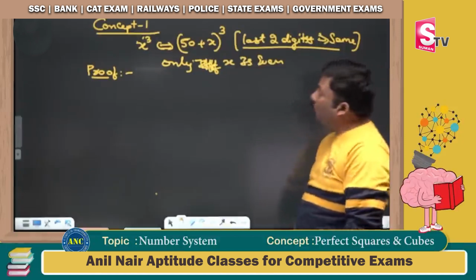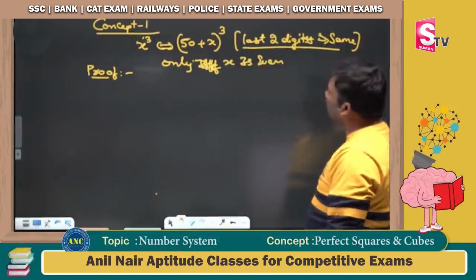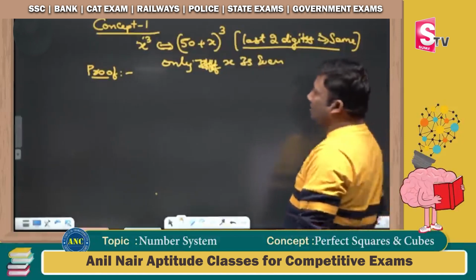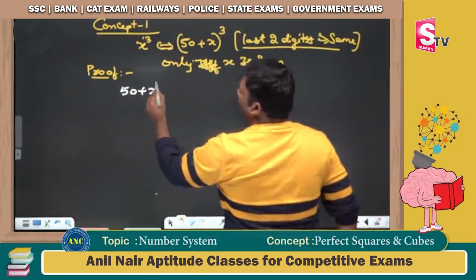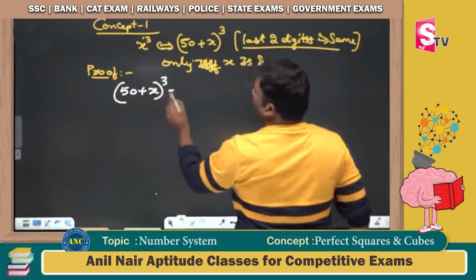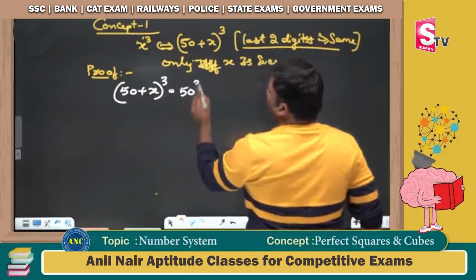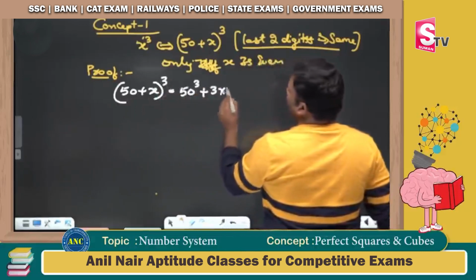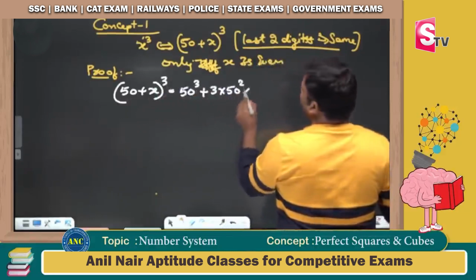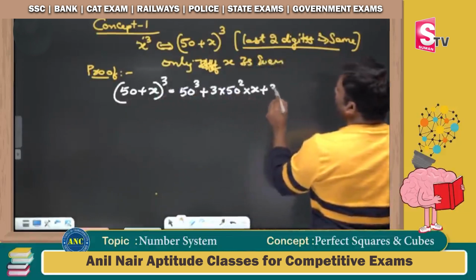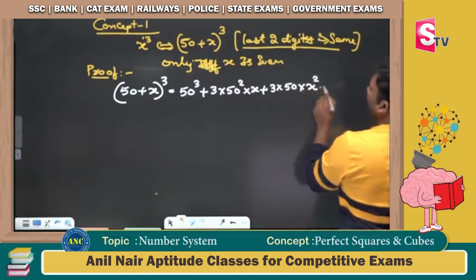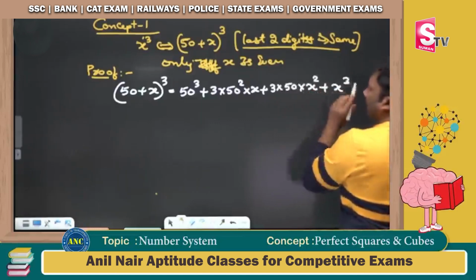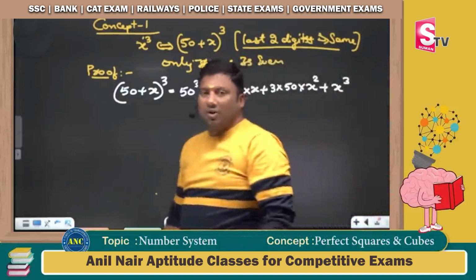x cube and 50 plus x whole cube: the last two digits will be the same only if x is even. Suppose I open this bracket, 50 plus x whole cube, a plus b whole cube. One is a cube, next is 3a square b, the next is 3ab square, and the last is b cube. This is the expansion of a plus b whole cube.